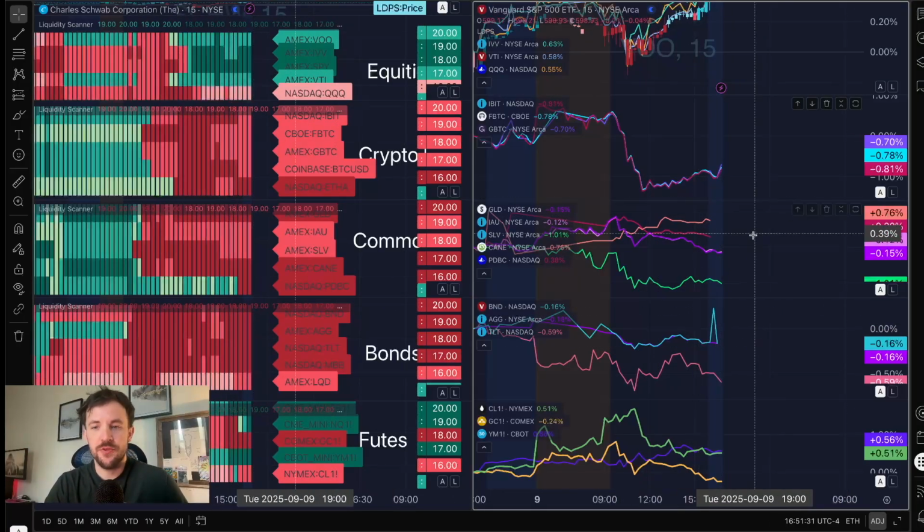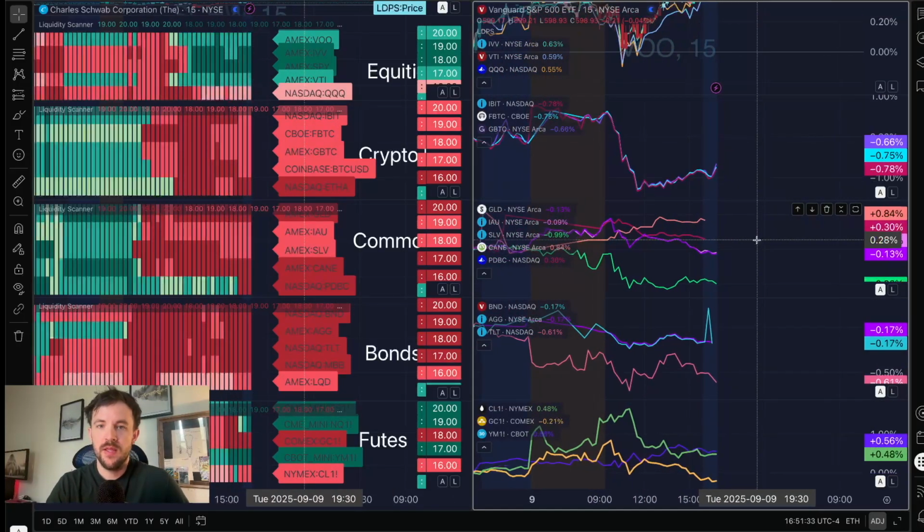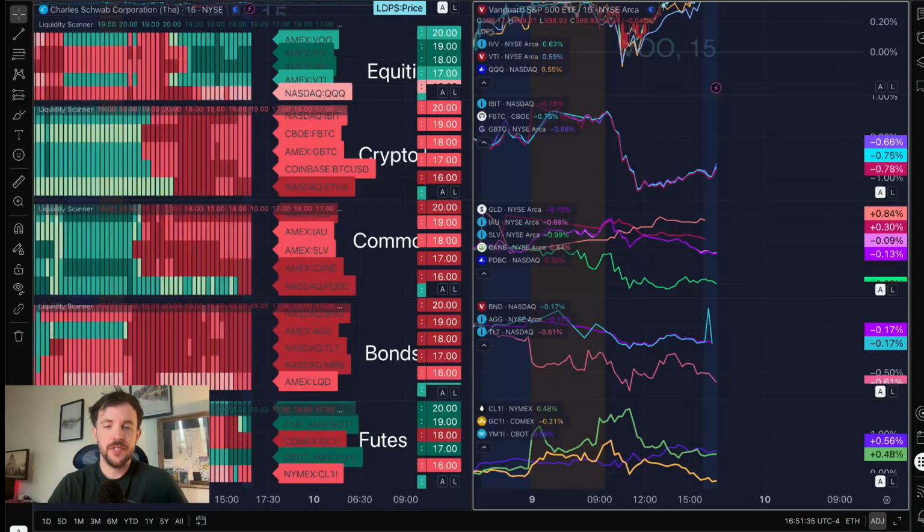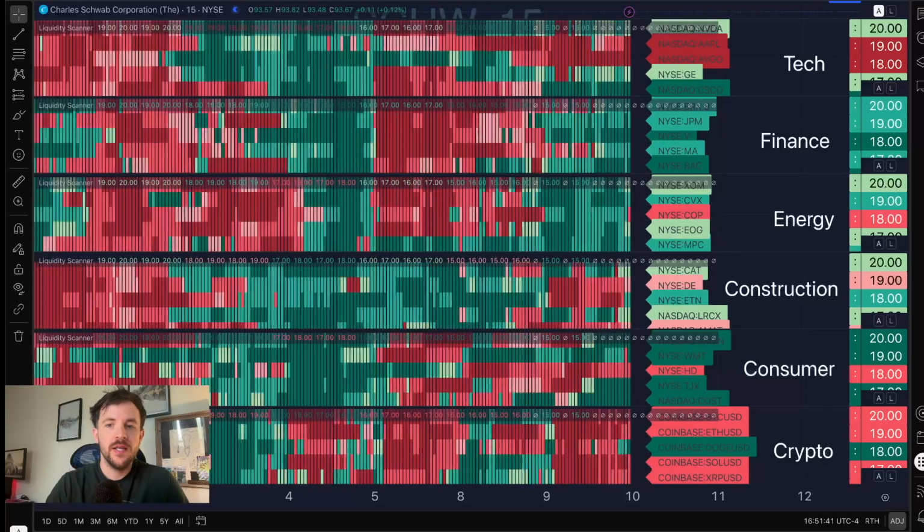So yeah, I just wanted to show that as a cool little thing. So feel free to check it out. If you try it out and come up with something interesting or cool, definitely let me know. This is just the regular liquidity scanner. We won't go through that.